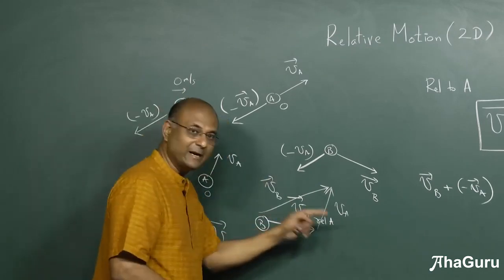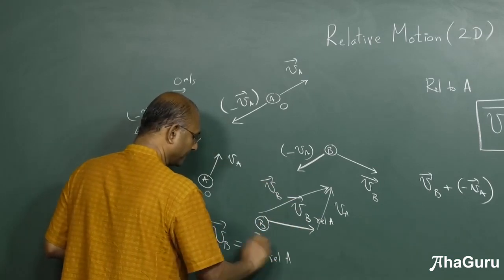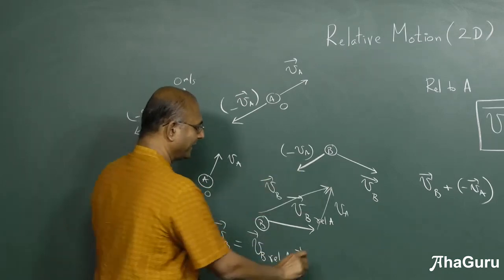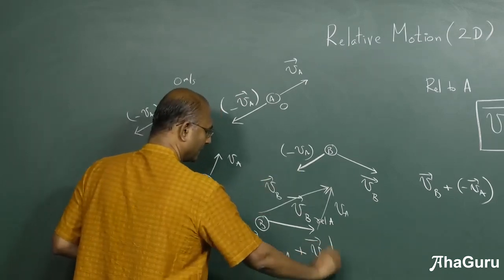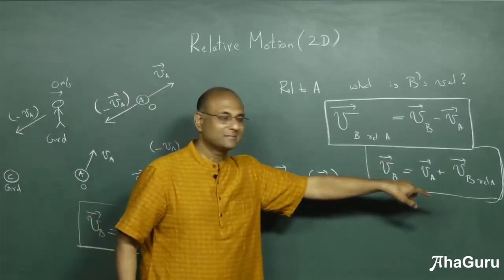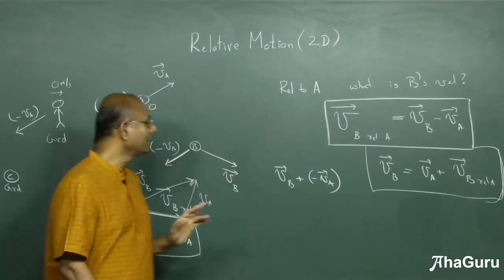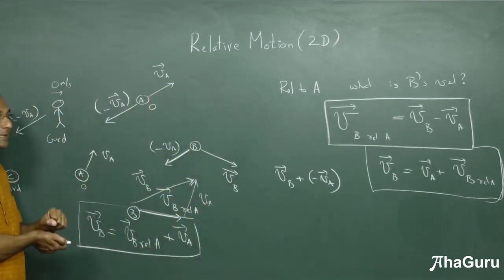But how much is VB? VB is VB relative to A plus VA. This is exactly what we wrote down there. These two are the same statement. I'm just writing one versus the other. Okay, so let us try to see how to apply this.